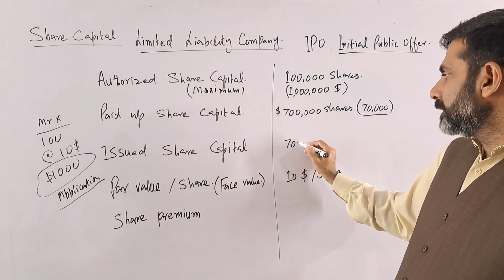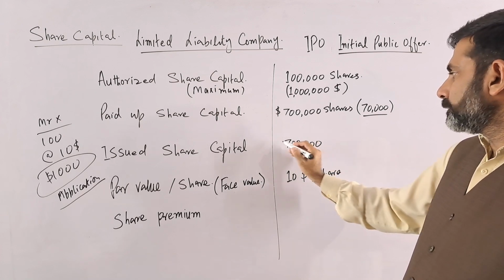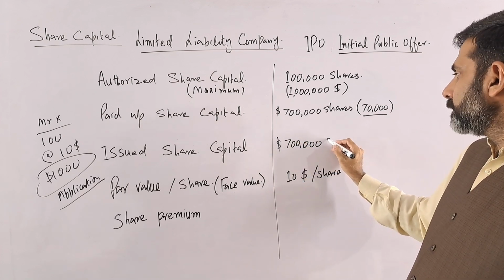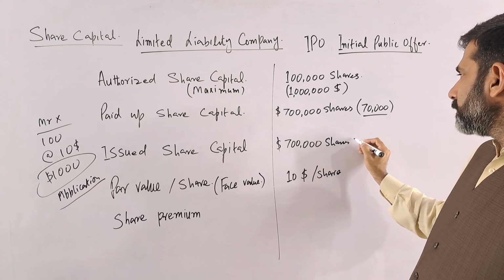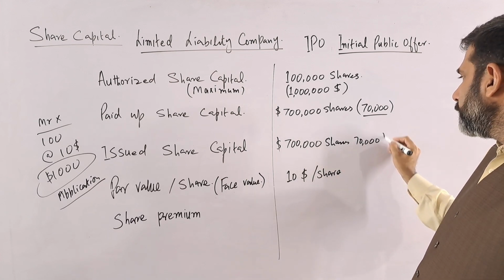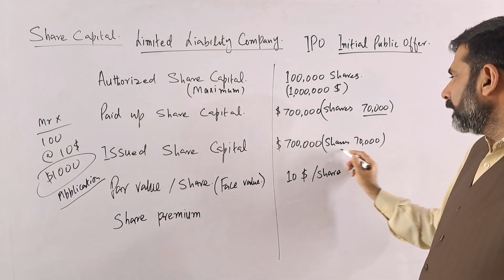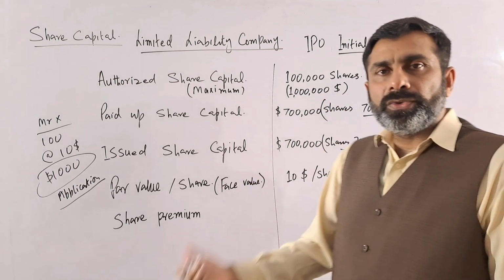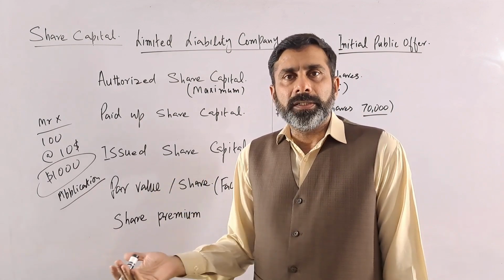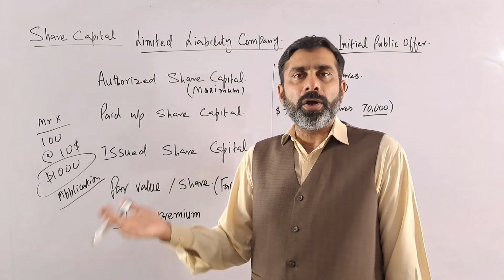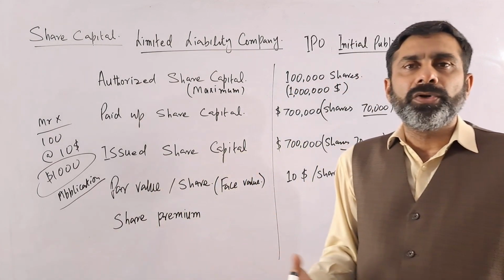So the 700,000 means the total shares will be 70,000 shares. These are issued to the public, who now become the owners or the shareholders of the company.